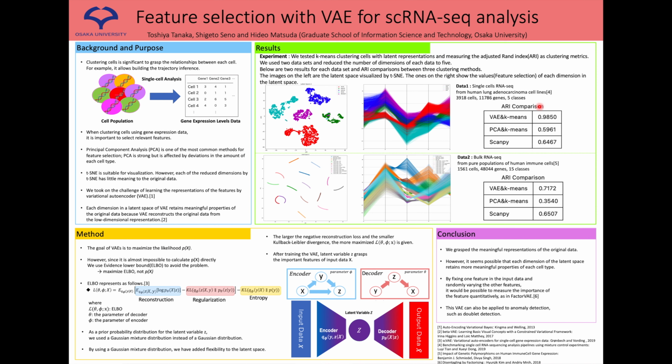Data 2 is not single cells but bulk RNA-seq from pure populations of human immune cells: 1561 cells, 48,044 genes, 15 classes. The result looks good, but ARI is not very good.